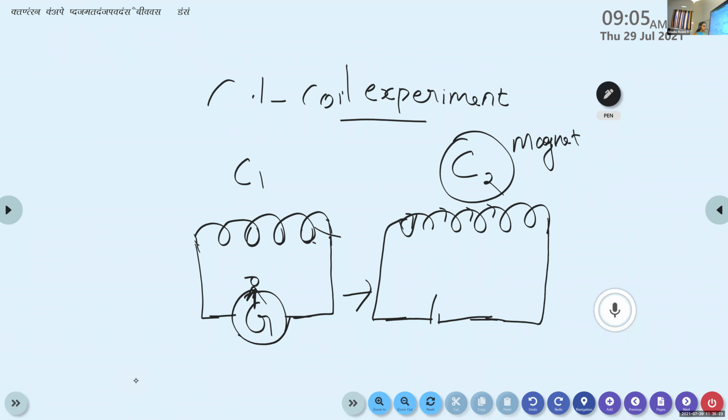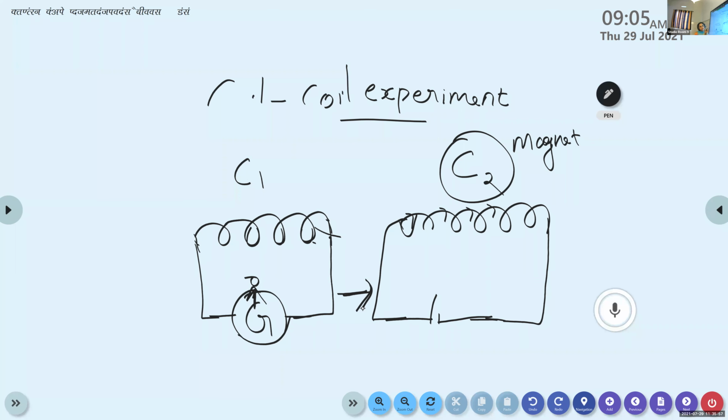Then what happens? The field lines from the C1 decrease. Whenever we move the magnet or the coil C2 away from C1, the magnetic field lines of C2 are moving along with it. That is, the magnetic field lines from the coil C1 reduce. So what happens? The magnetic flux associated with the coil reduces to a minimum value. It reaches a maximum value whenever the coil C2 is moving towards the coil C1.